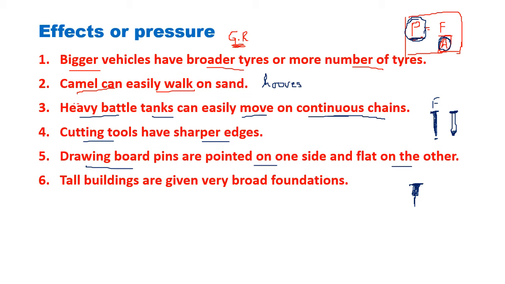So now you can even see the injections that we have. They are made very thin, very small. Earlier injections were slightly broader, but now stainless steel makes the injections very small. Because of the decreased area, the pressure increases and the injection can pierce very easily.